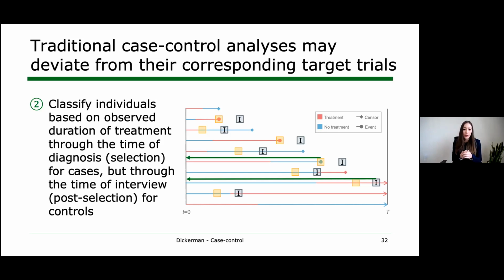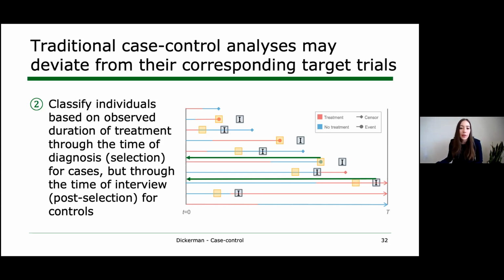If we compare this with a target trial approach, this does not correspond to an intention to treat analysis, which assigns people to a treatment strategy based on baseline information only. And this does not correspond to a per protocol analysis, which again assigns people to a treatment strategy at baseline based on baseline information only, and then censors them at deviation from the baseline assignment.